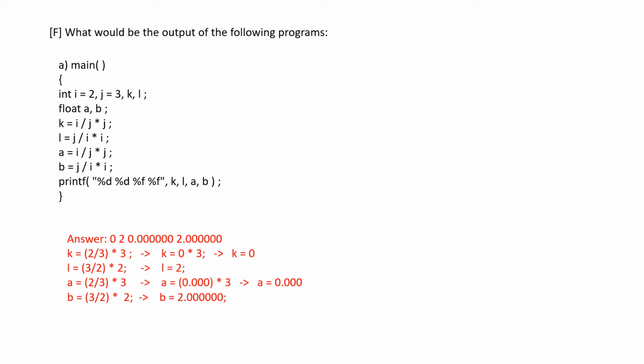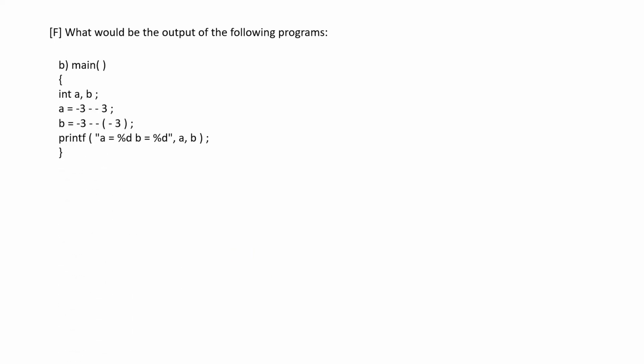Since these are integer values, a division is giving us an integer value only. It is not having a float value. So 3 by 2 is 1, into 2 is 2. And let's go to the second question.